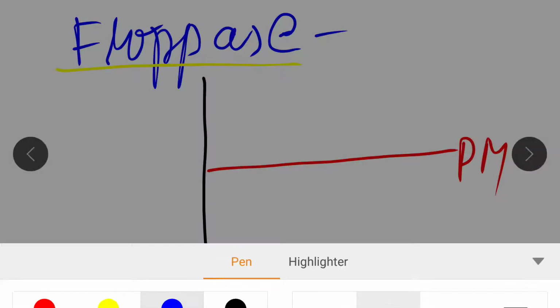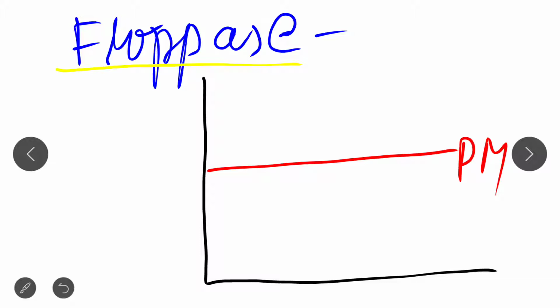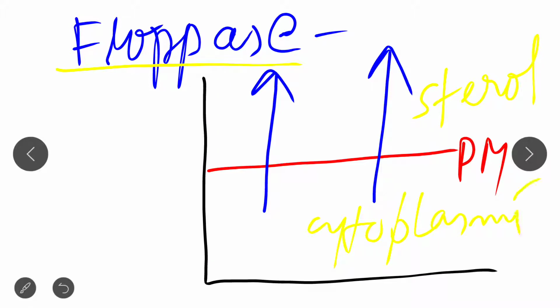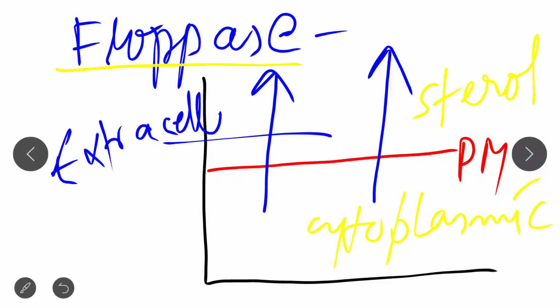Basically, floppase transfers just vice versa of flippase, just the opposite. Floppase transfers phospholipid and sterols from the cytoplasmic leaflet to the extracellular part of the plasma membrane.